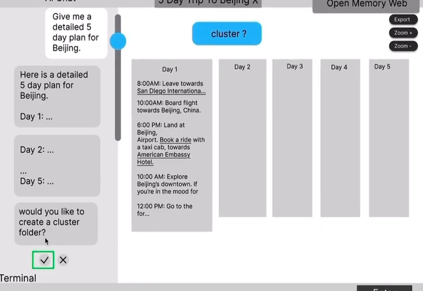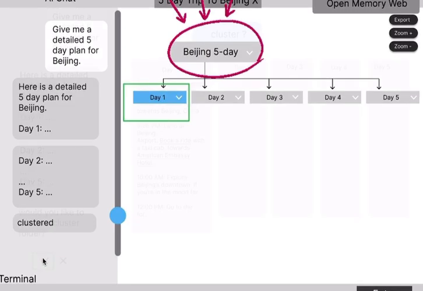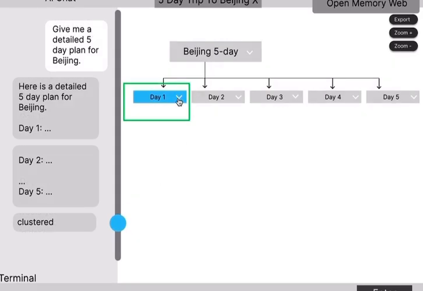By clicking yes, the system groups each of the day plans under folder Beijing 5-day. This tree diagram format allows users to easily locate topics and the extended info, allowing for easy editing with either dragging, comparing, or regenerating.